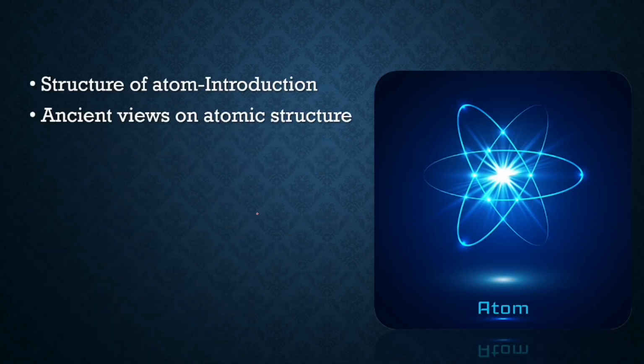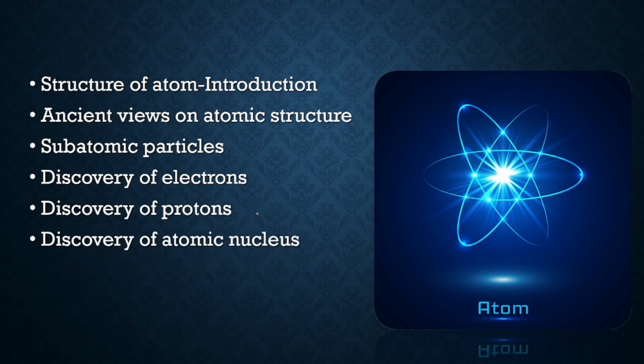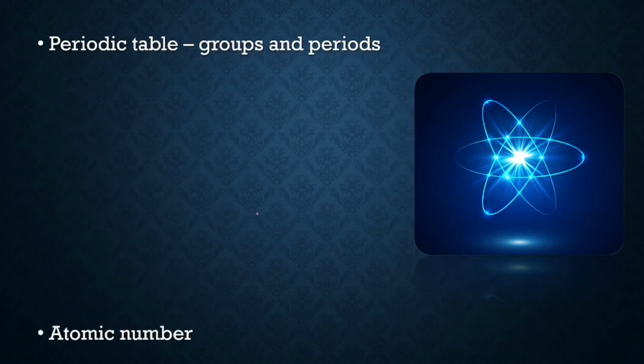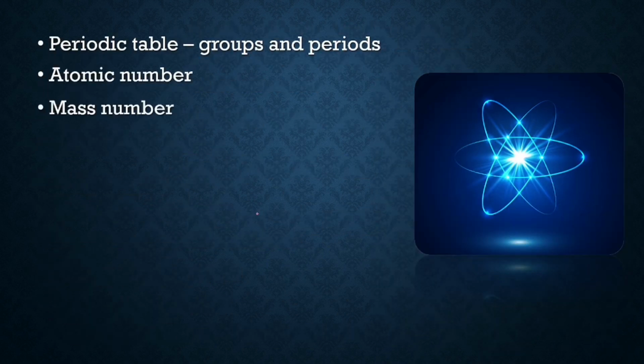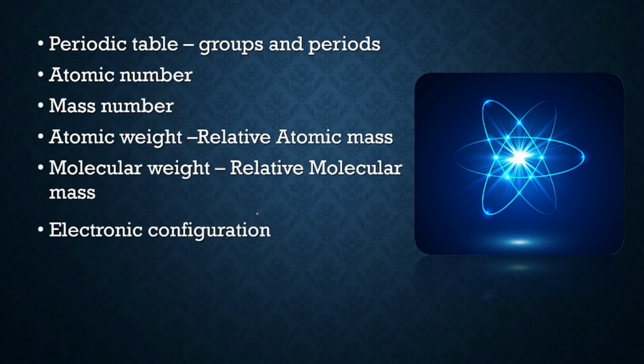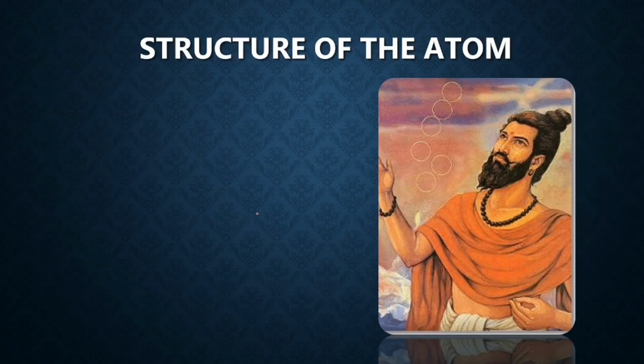In this chapter, we are going to study about the structure of an atom, ancient views on atomic structure, subatomic particles, discovery of electrons, discovery of protons, discovery of atomic nucleus, discovery of neutrons, Bohr's atomic theory, followed by periodic table, groups, periods, atomic number, mass number, atomic weight, that is relative atomic mass, molecular mass, electronic configuration, isotopes, formation of compounds from atoms. Moving to next, we'll talk about the structure of the atom.